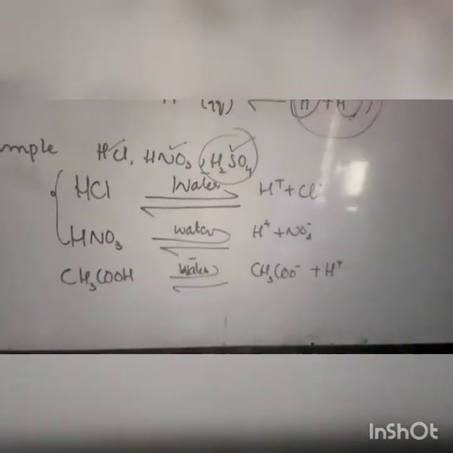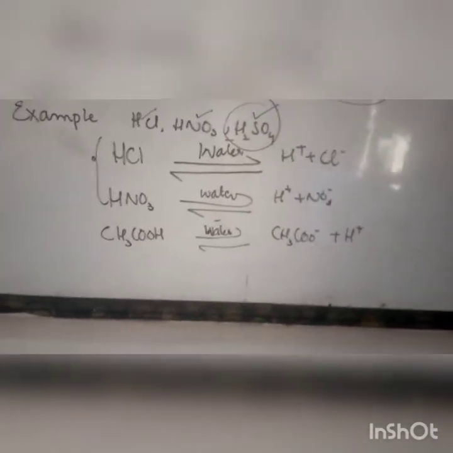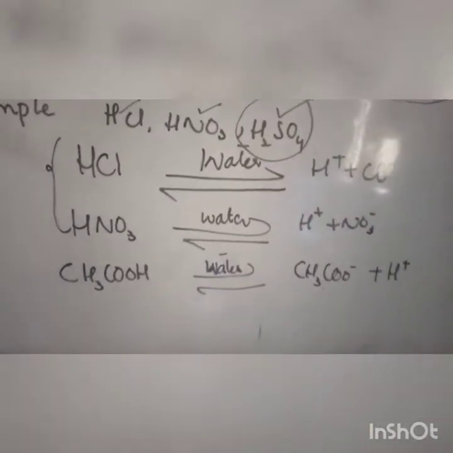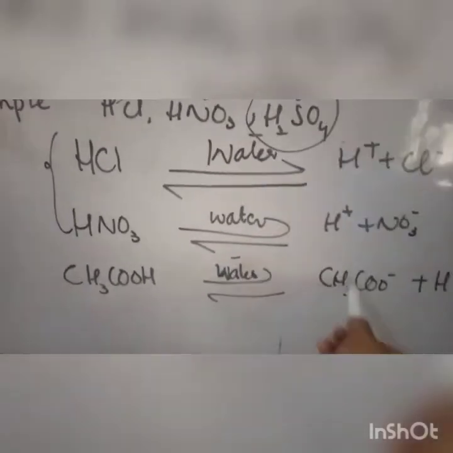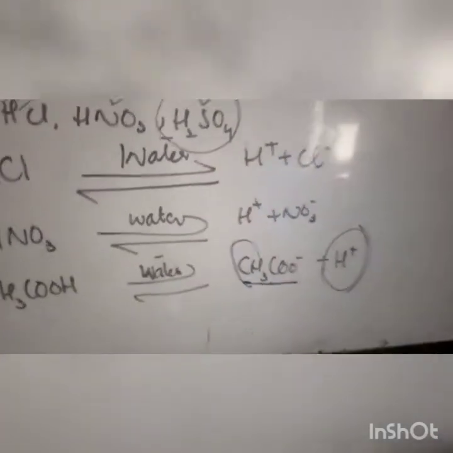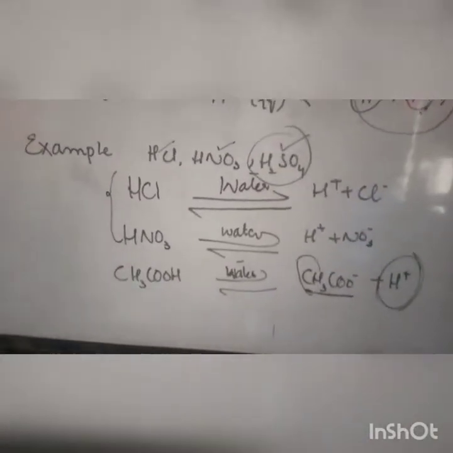So it is a mild acid, not very corrosive in nature, and we can eat that acid. It produces hydrogen ion, but it does not completely ionize. There is a mild ionization of hydrogen ion. That's why they are known as mild acids or organic acids and not very corrosive in nature.